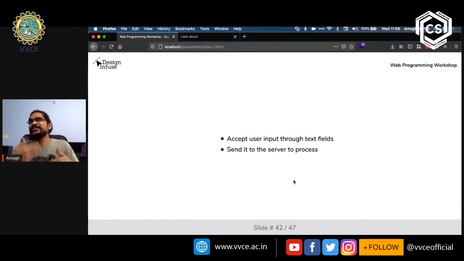So what an HTML form does is it allows us to accept input through text fields from the user, right? Once we have that text that the user has typed in, we can send it to the server, where the server will use this information to see what the name is, for example, and probably do some logic on that.